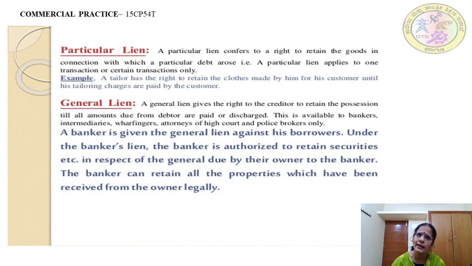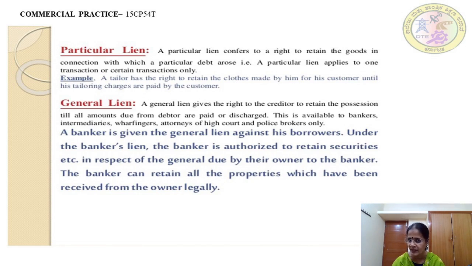What does that mean? What is a particular lien? What is a general lien? We have to understand it. A particular lien confers a right to retain the goods in connection with which a particular debt arose. What it means is, a tailor has a right to retain the clothes made by him. Whatever clothes he has stitched are the only clothes of his customer that he can retain until his tailoring charges are paid by the customer.